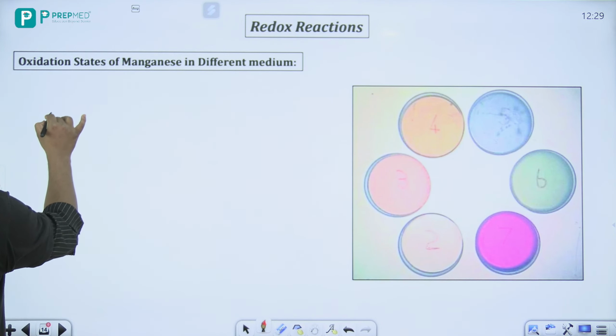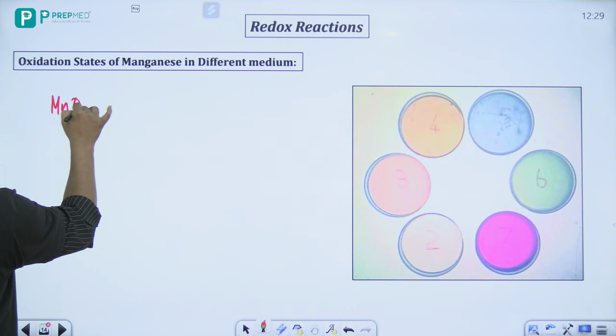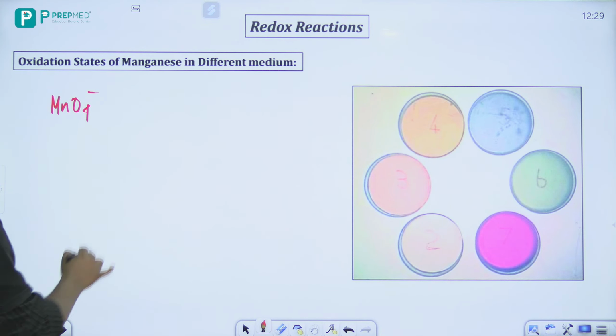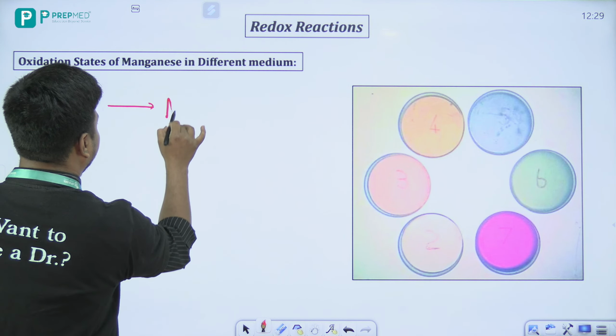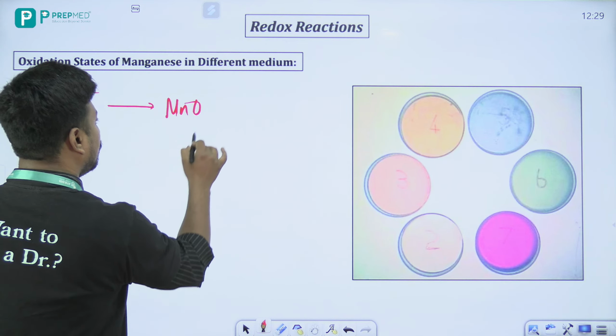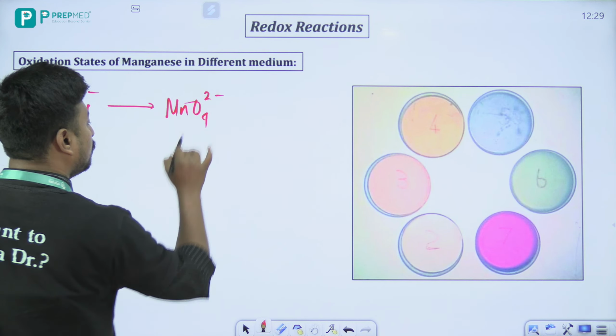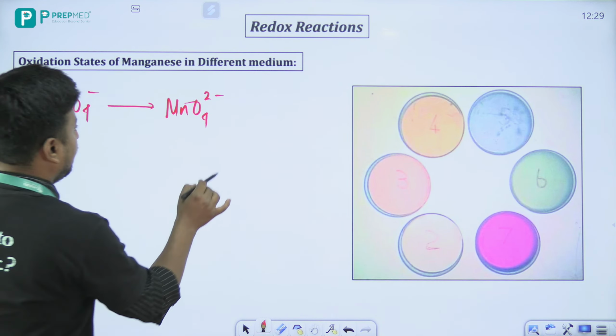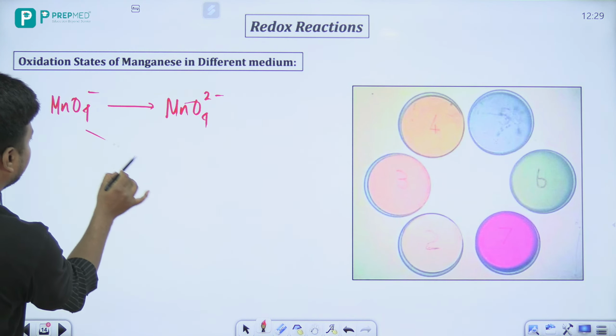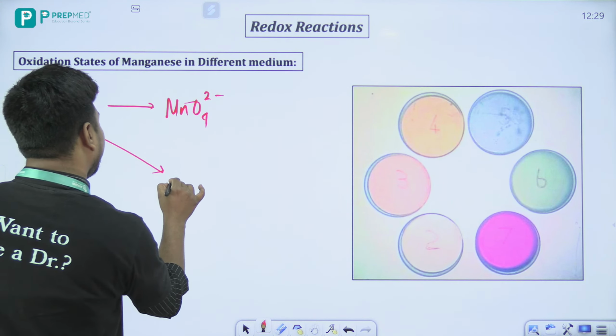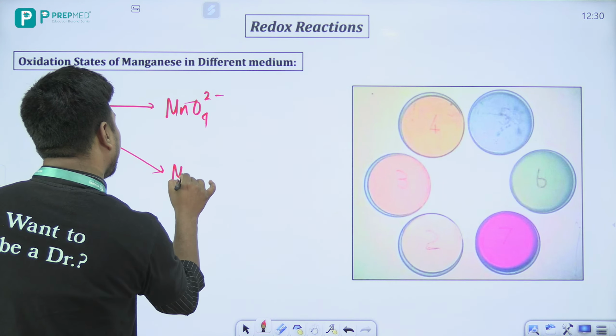Just I will tell here one thing, that MnO4 minus will be changing into MnO4 2 minus, right? Acha, this can be one case. Then in another case it can go to MnO2, right? And in another case it will go to Mn2+.